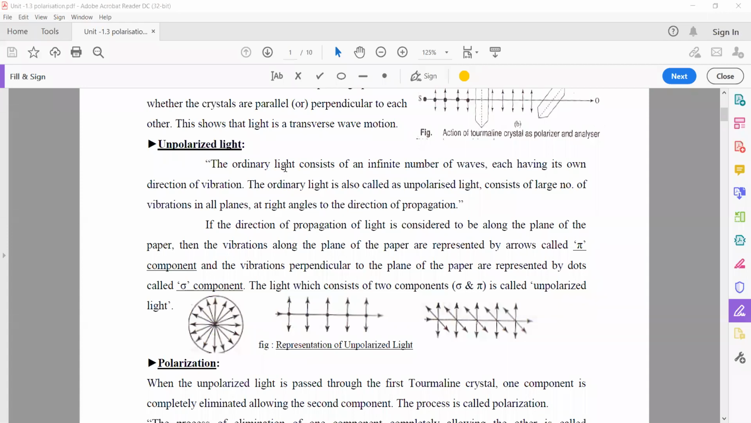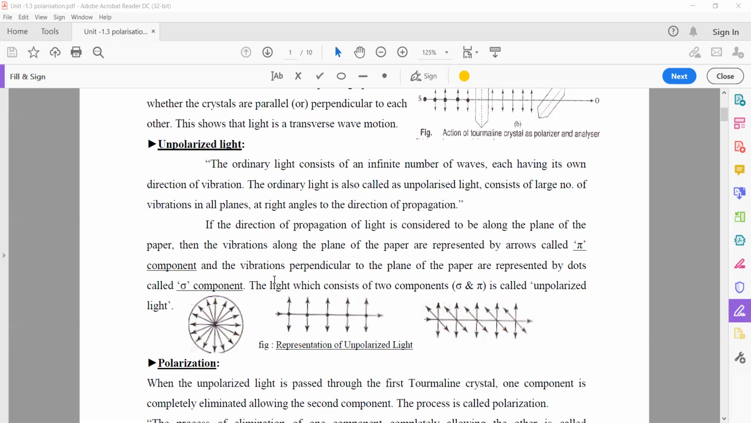Ordinary light consists of an infinite number of waves, and they travel in their own infinite directions. So such an ordinary light is nothing but unpolarized light. That means it consists of a large number of vibrations in all planes at right angles to the direction of the propagation.